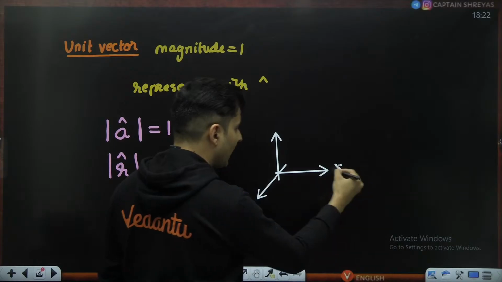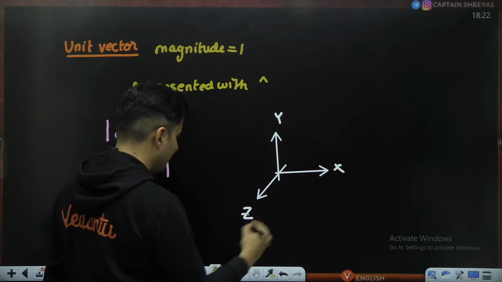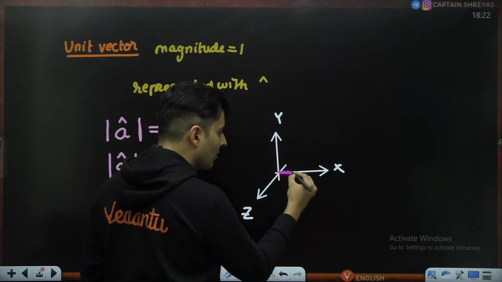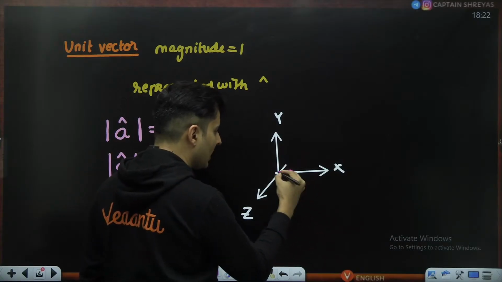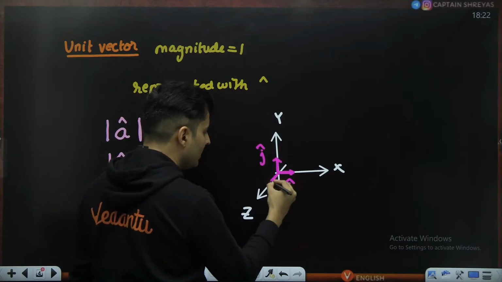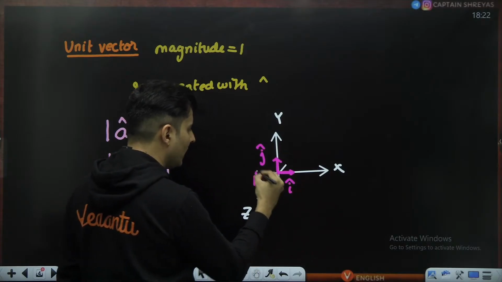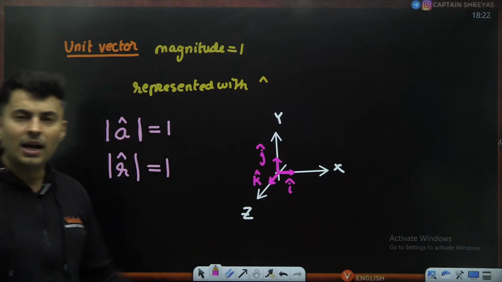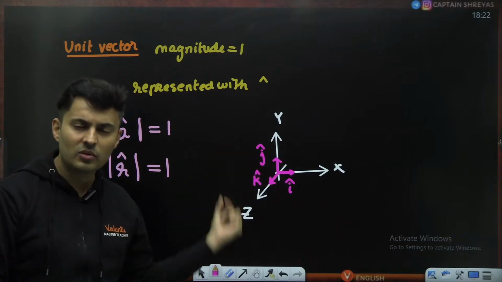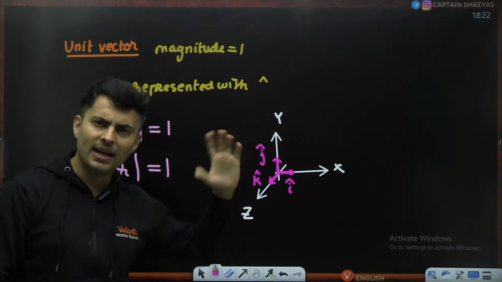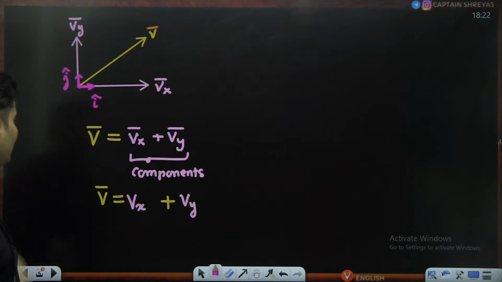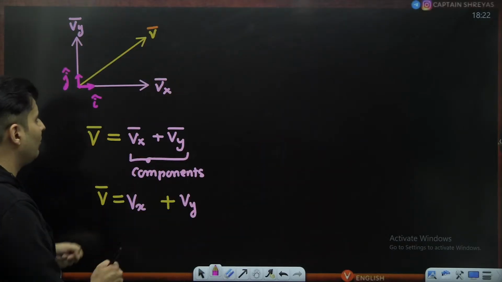There are 3 special unit vectors which are along the x-axis, y-axis and z-axis. So if these are your x-axis, y-axis and z-axis, the special unit vector whose length is 1 pointed in the x direction is called i cap, pointed in the y direction is called j cap, and pointed in the z direction is called k cap. Is that right? i, j, k are special unit vectors whose length is 1 and pointing towards x, y and z respectively. We use this to write any vector in i cap, j cap form.